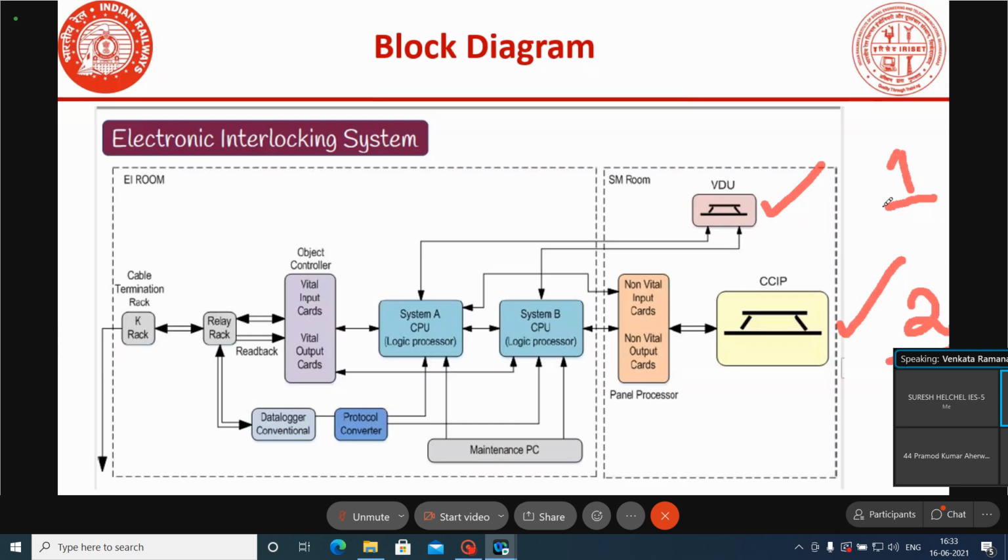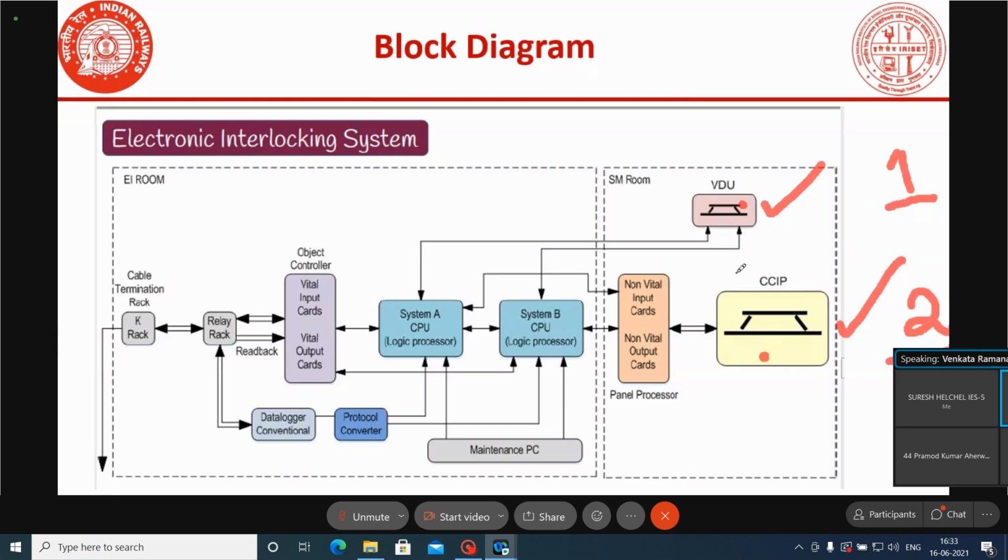It will be shown in both the systems. There is a key in the control cum indication panel, and there is an option available in the VDU to change over from A to B and B to A. If the key is on the panel side, the control can be done from the panel. If the key is on the PC side, we can control from the PC.